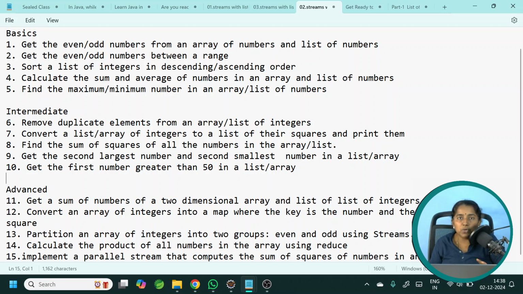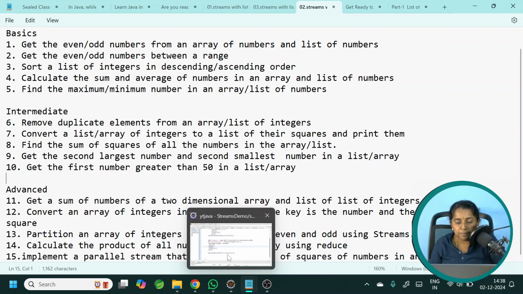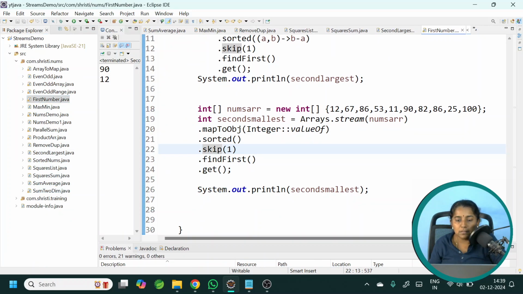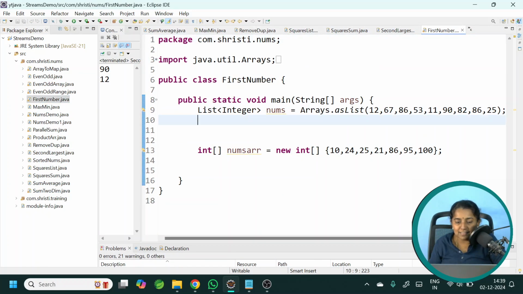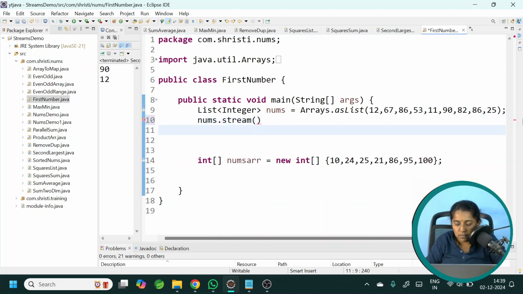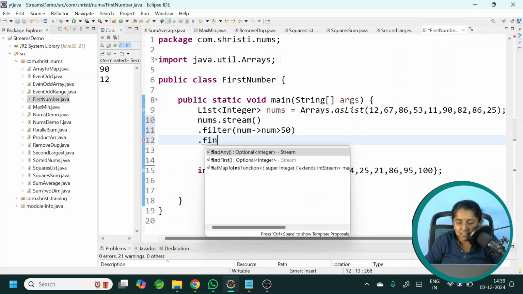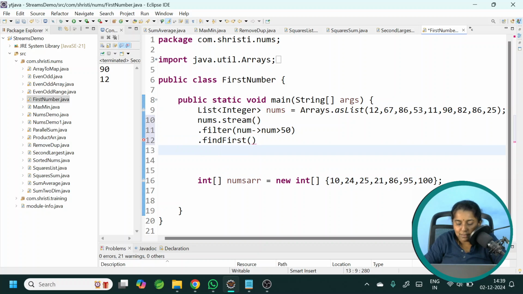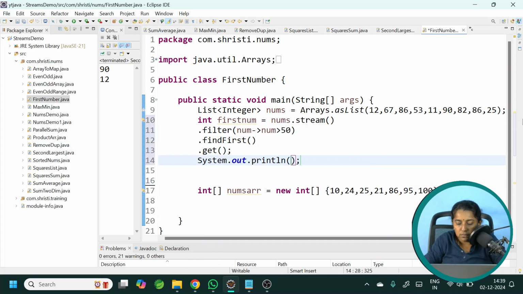This is very simple. You can use a filter and you can do it. First number. I am having two different sets. That's okay, fine. We will use numbers.stream().filter. The logic over here is number should be greater than 50, .findFirst. It returns an Optional, and call the get method. int firstNumber equal to that.